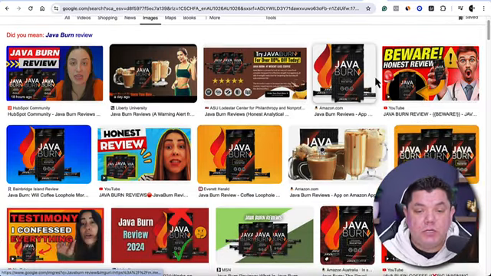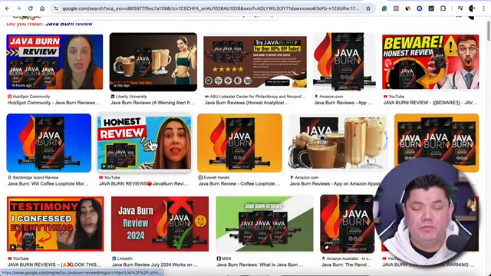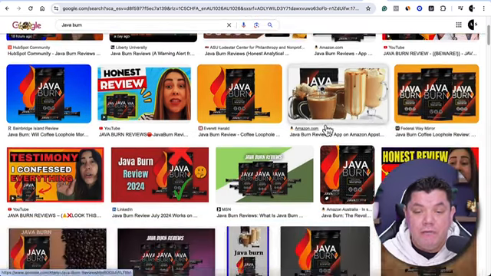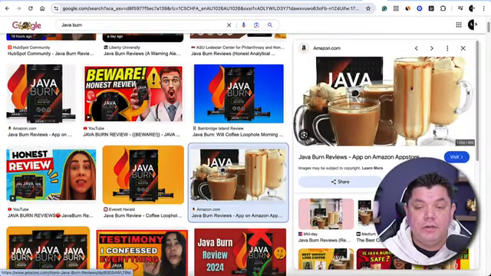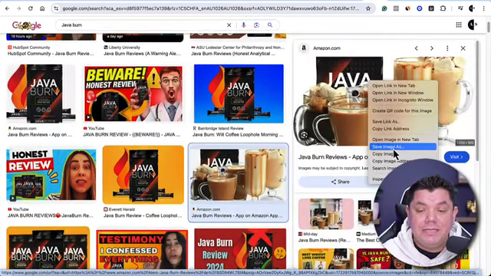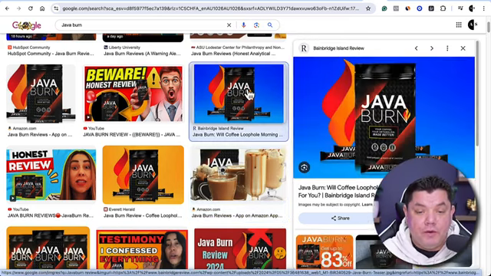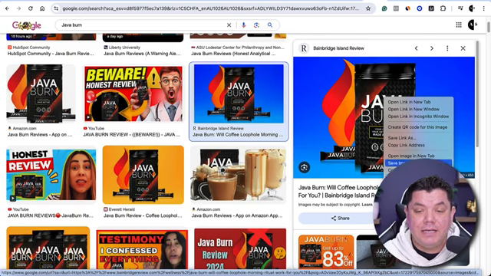All you need to do is scroll down and find images that don't have people's faces, that aren't thumbnails, that are purely product-based images. For example, like this image, you would click onto it, then right mouse click, and save this image to your computer. Very, very simple. So you'd find another one like this, right mouse click, and save that to your computer.